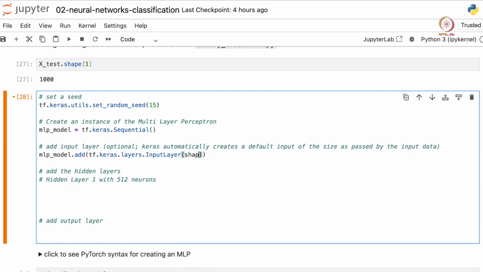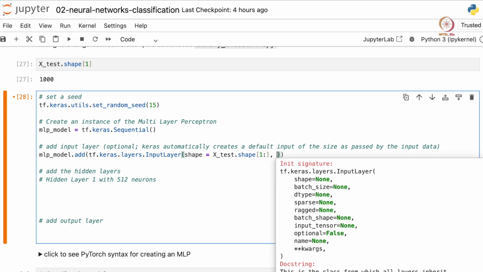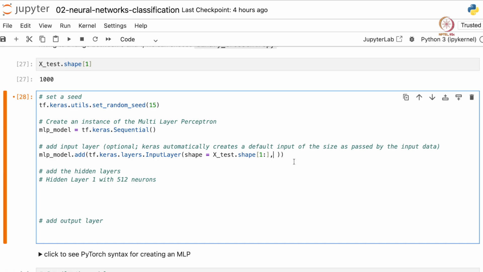Shape has to be a tuple, so we just provide x_test.shape, and within brackets, since we need a tuple, we write 1 colon. This basically returns the number of columns as a tuple. Other things are optional. So let this be all for the input layer.